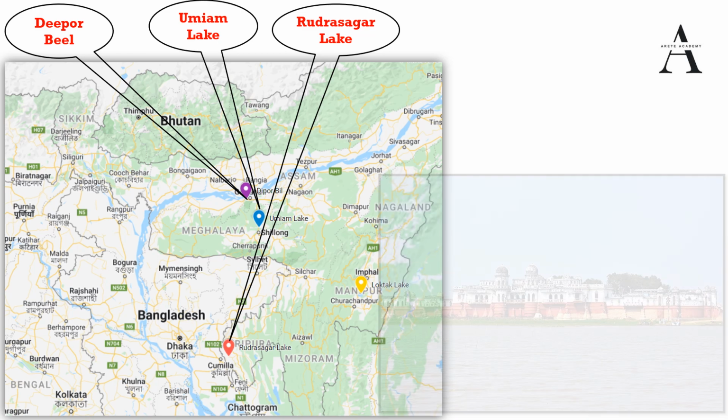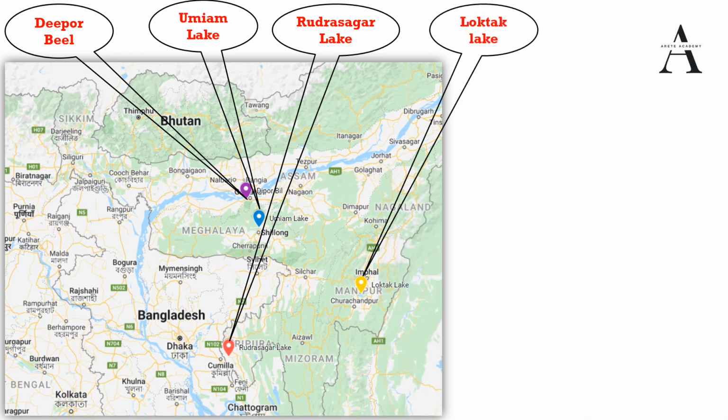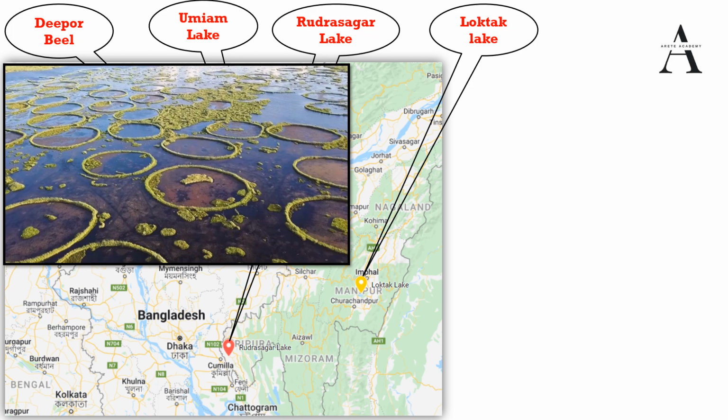Now we have the important lake, that is Loktak Lake. I am very sure that you must all be very familiar with Loktak Lake, and it looks like this. It is the largest freshwater lake in the northeastern region of the country, and it is famous for phumdis.